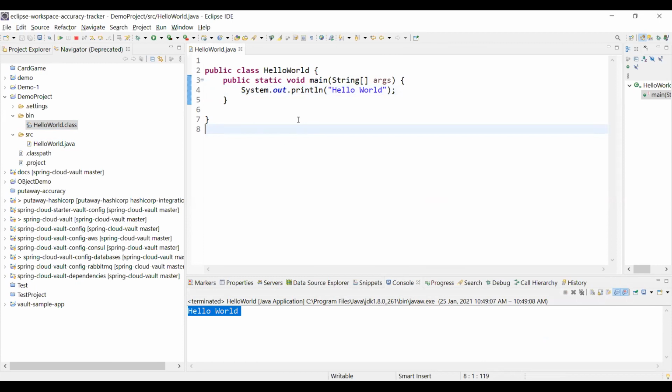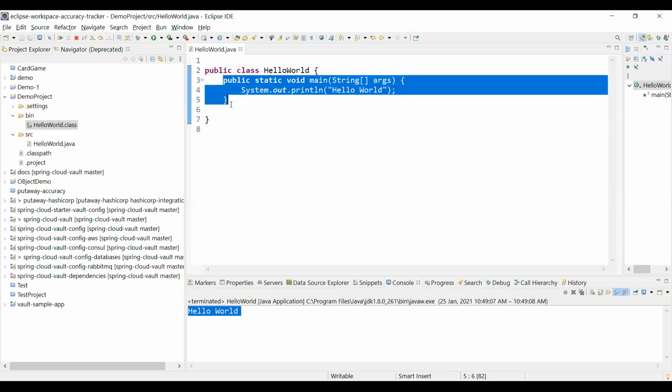All right, so I believe everyone got the idea of how to write your first program. What we need to do is create a class, then declare the name of the class, and then we must have the main method. The main method would be there in every program.